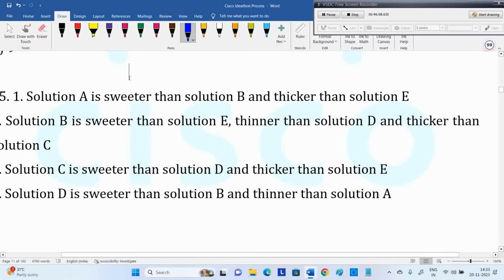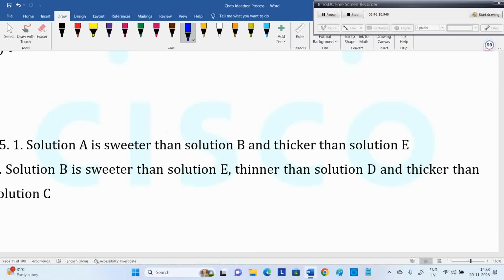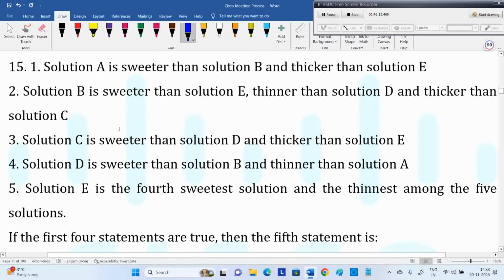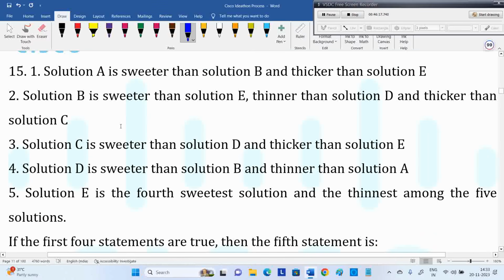Now, this is the question where I said the first four statements are true. What about the next statement? This is the 15th question in today's discussion. They have given five statements. If the first four statements are true, what about the fifth statement? Using that, you have to decide whether the fifth one is true, false, or uncertain. They give those options: true, false, uncertain. You decide. Work on the first four statements.